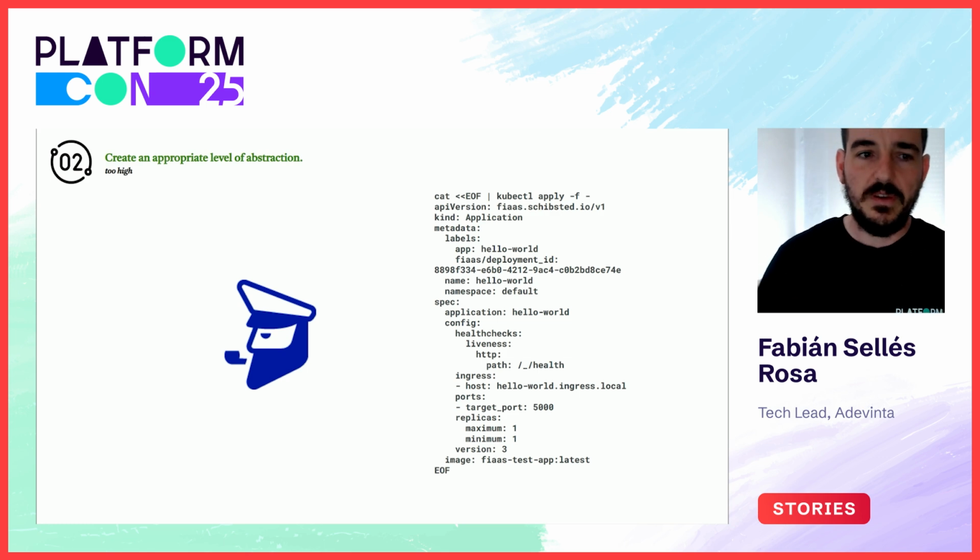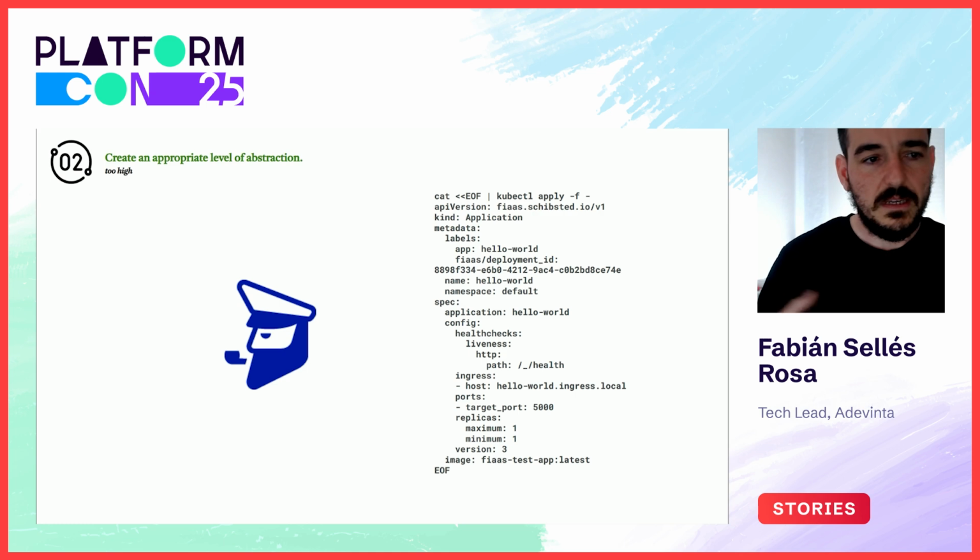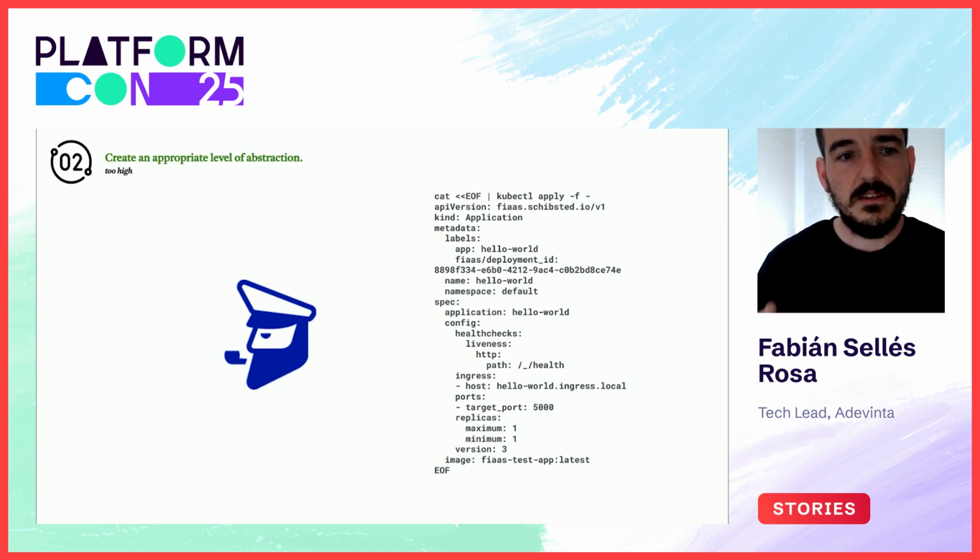In SHIP, we sponsor FiaaS. FiaaS is an open source operator that aims to reduce cognitive load for developers, allowing maintainers to set sane defaults. We declare FiaaS as the recommended interface to deploy applications in SHIP. On the right, you can observe an example of a FiaaS application object. It's a CRD. As part of the spec, you will see that there are fields that look familiar from other standard APIs like the deployment API or ingress API in Kubernetes, but they are all summarized in the same object.